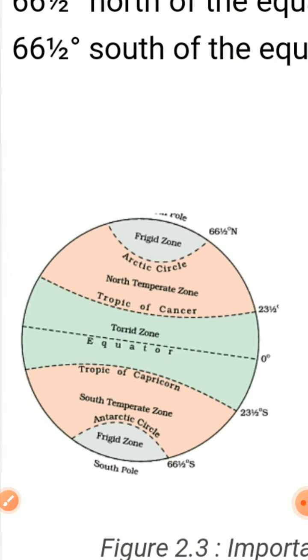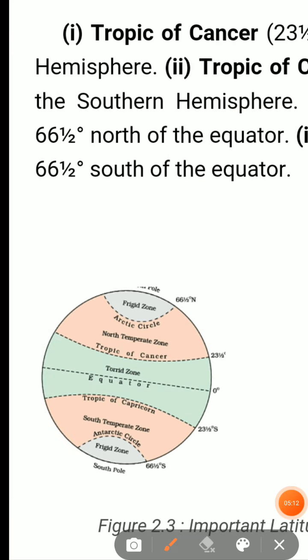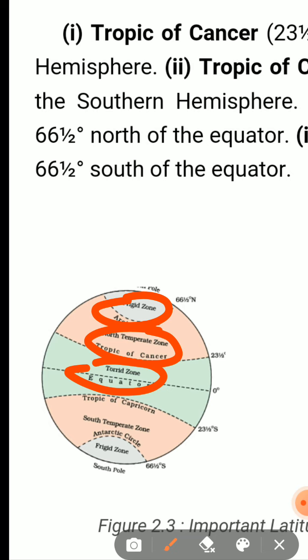This is very clear for us. Now see this picture. These are called important latitudes and their heat zones. First of all is the torrid zone. Next one is the temperate zone. And the last one is the frigid zone. I have already discussed all the three points in another video in Hindi.